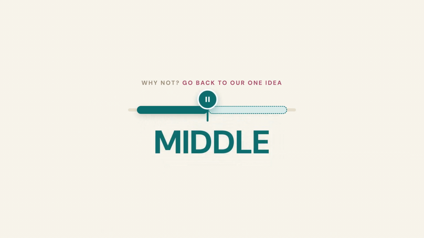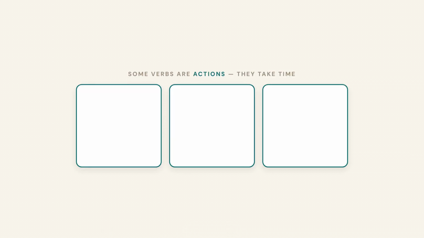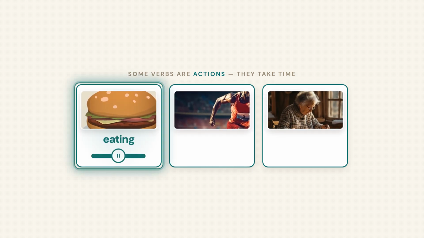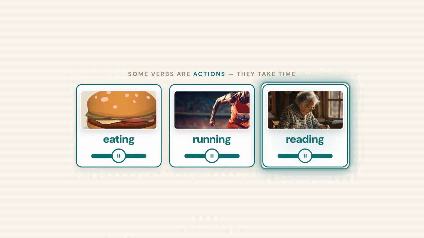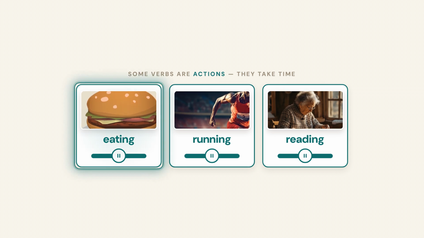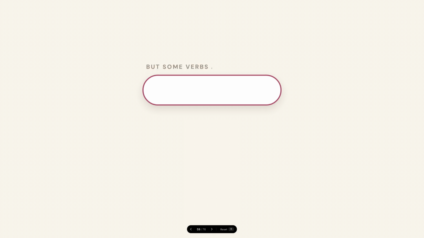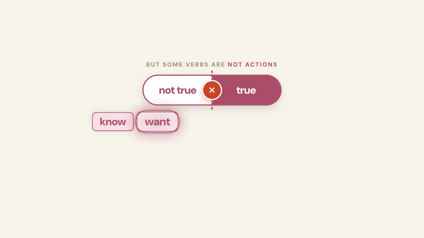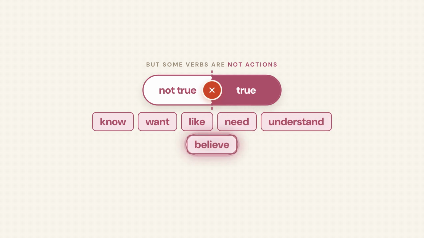Why not? Go back to our one idea, the middle. Some verbs are actions. You do them, they take time, they have a middle. Eating, running, reading. You can stand in the middle of eating. But some verbs are not actions. They are just true or not true. Know, want, like, need, understand, believe.